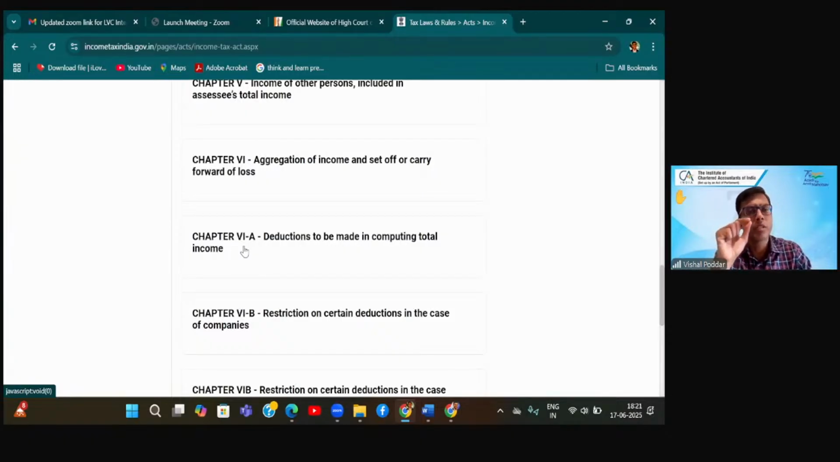Why? Because it is placed in chapter number 6A. I'm sure by now you all would have come to know that whenever a new act is drafted, it will never have any section like 43B, or any section like 40A, or any subsection like 1A. There would be either numbers or alphabets, not a combination of two.